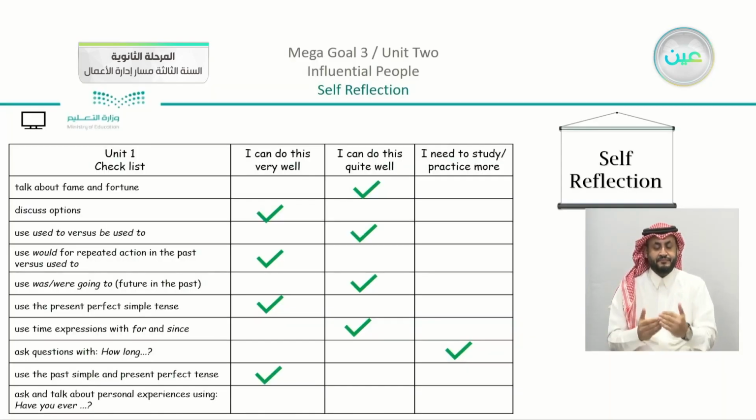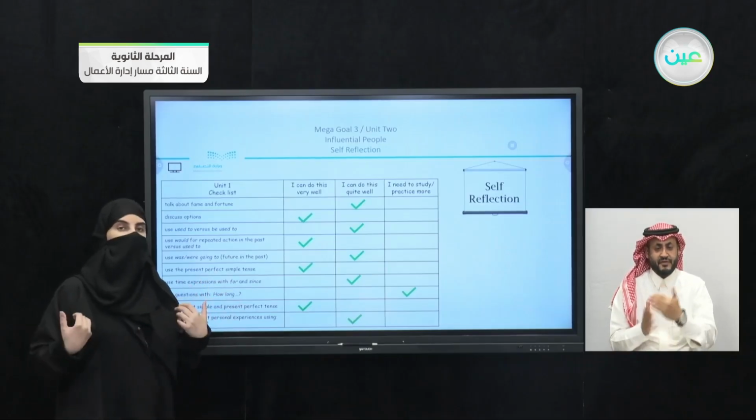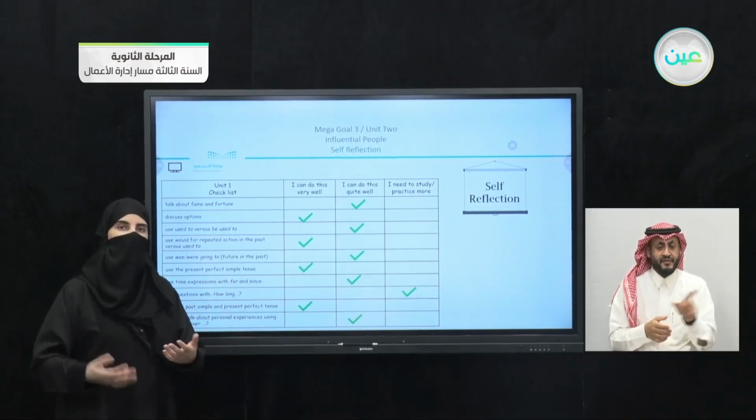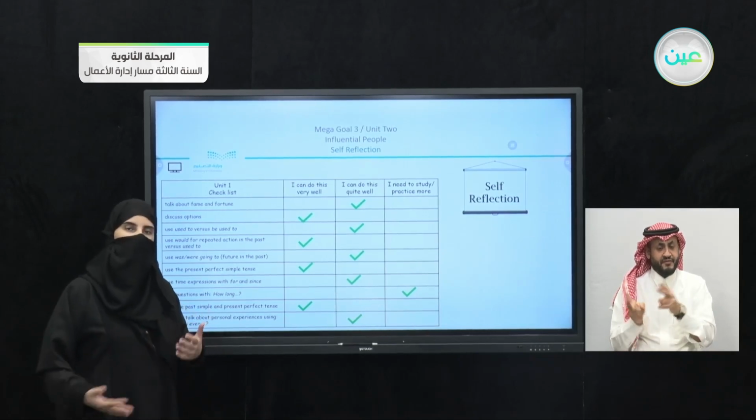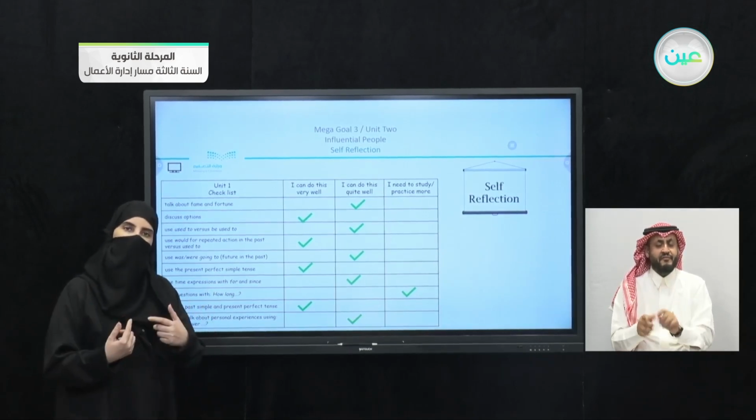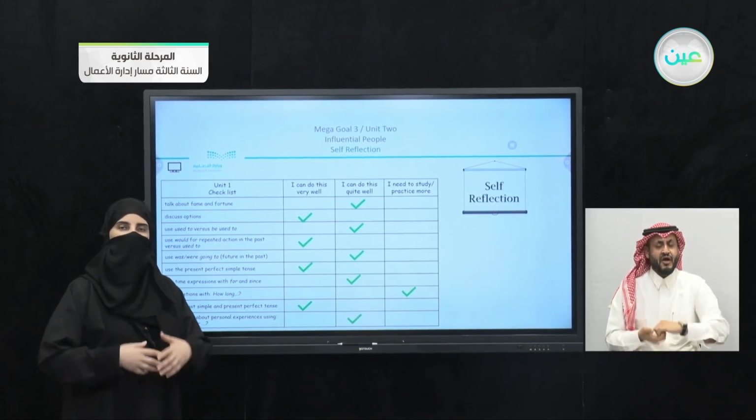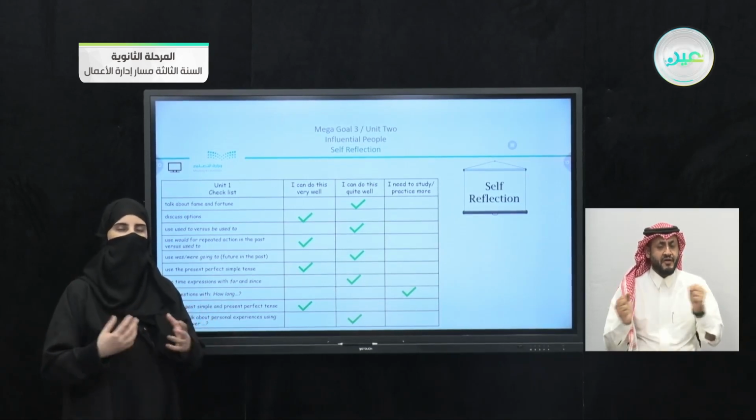We have the last one, ask and talk about personal experiences using have you ever. Now this one is very, very easy. These are the parts that I evaluated myself. You are going to do the same thing. You can have the discussion in class with your classmates, and you can agree, or you can help each other to clarify some things that may be difficult.